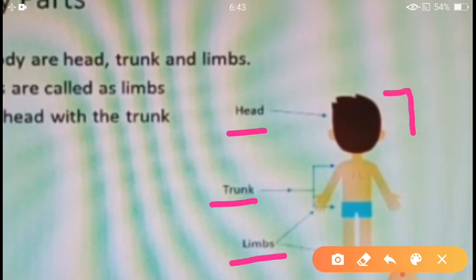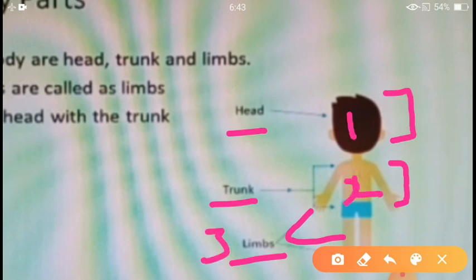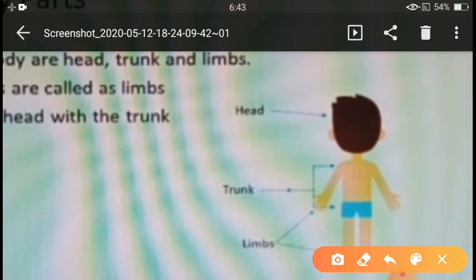This part we call head. Below that, this part we call trunk. And our hands and legs are known as limbs. First one, head, second, trunk, and this part is known as limbs. Limbs include our hands and legs. Now see here, children, what is this? This is known as our neck.